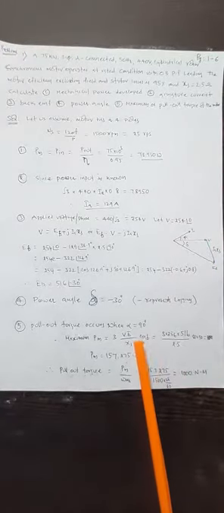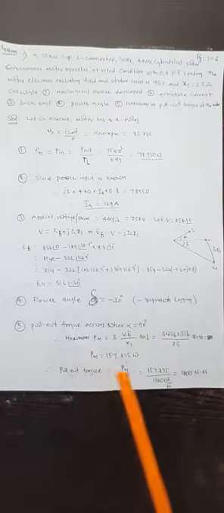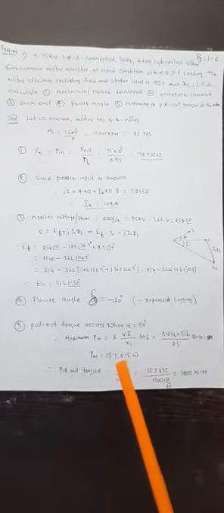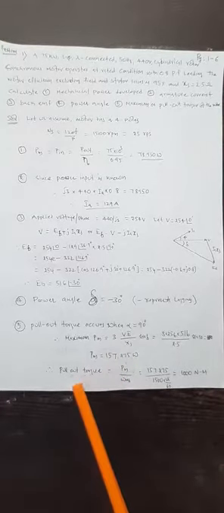Pull out or maximum torque can be achieved at delta equal to 90 degrees. Therefore, maximum Pm is equal to 3 V E by Xs into sin delta. Sin delta is 90 here, so it is the value one. You can evaluate this Pm, and divided by omega ms you will have the pull out torque of 1000 Newton meter.